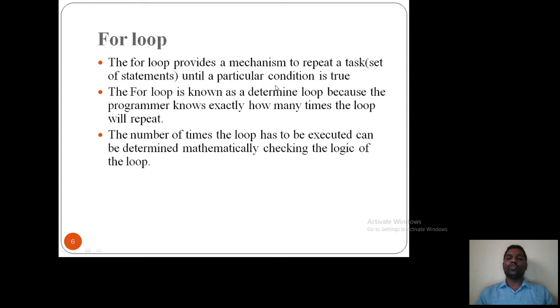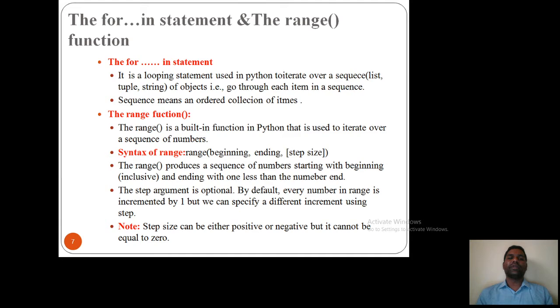The number of times loop has to be executed can be determined mathematically, checking the logic of the loop. So we will see how we can determine number of times its execution using mathematically checking the logic of the loop. So how to write for loop syntax? So for loop syntax can be written in two different ways. The first way using the for in statement and second way is using the range function. So we'll see where we can use for in statement and where we can use the range function.